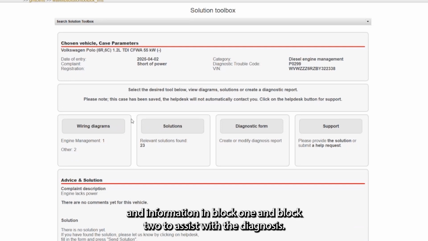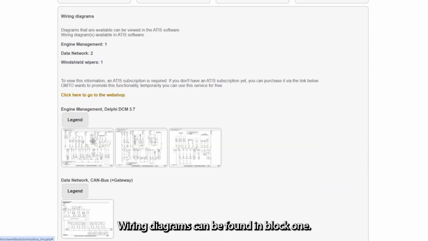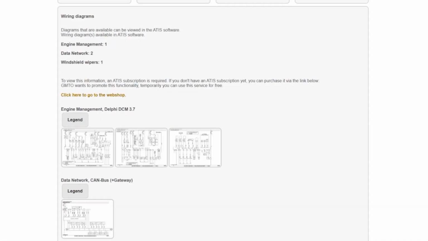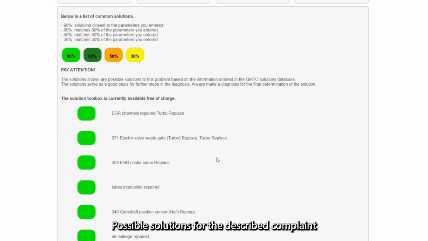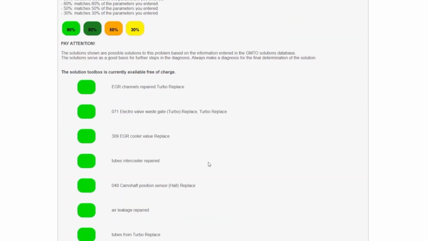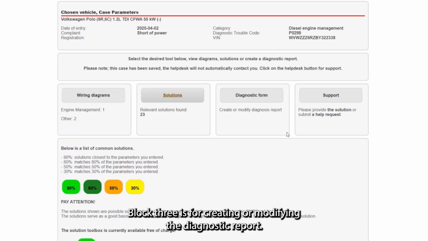and Block 2 to assist with the diagnosis. Wiring diagrams can be found in Block 1. Possible solutions for the described complaint can be found in Block 2. Block 3 is for creating or modifying the diagnostic report.